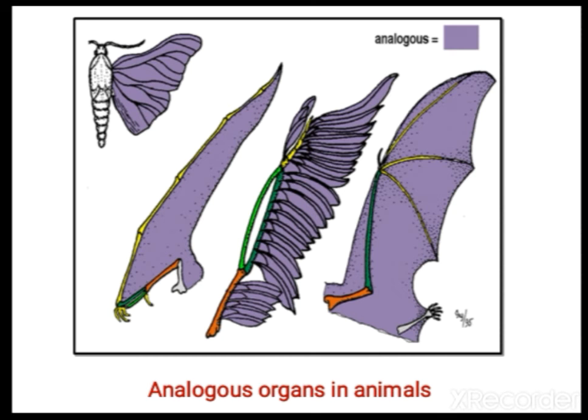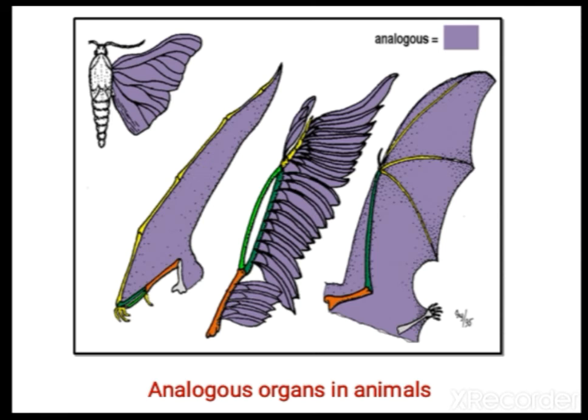Now, analogous organs in animals. The wings of any insect, when compared with all other vertebrates, are analogous organs, because insects are invertebrates and these others are vertebrates. An insect's wing is not supported by bones, but here it is supported by bones.